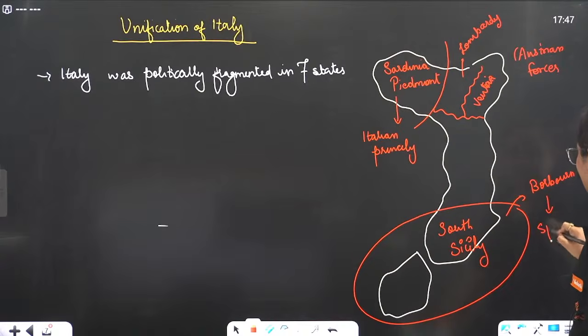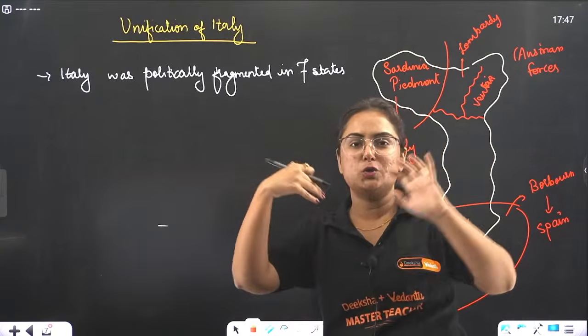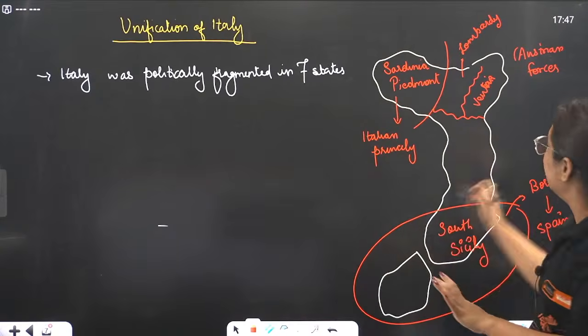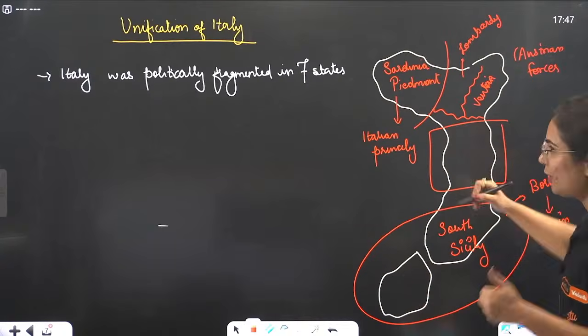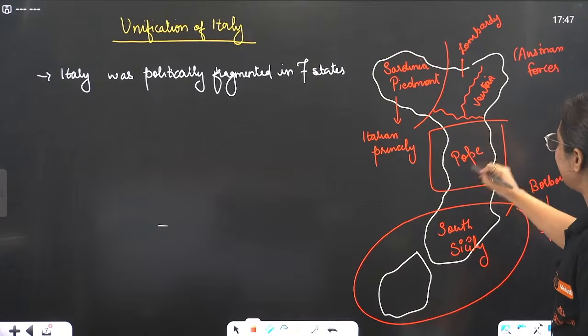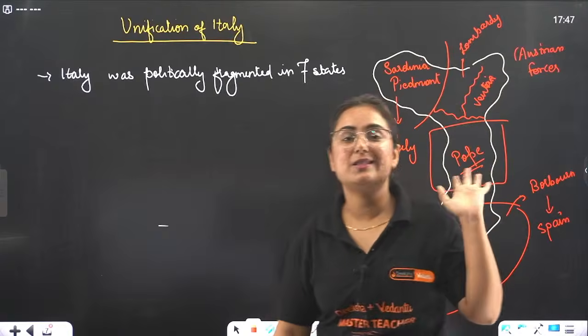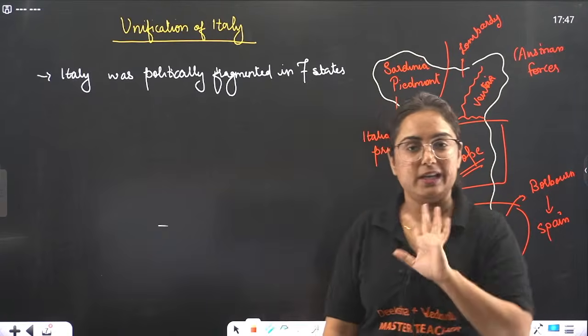Basically, this was the Bourbon dynasty of Spain, like Mughals ruled in India as well as in Persia. Here, the middle part where Rome lies, the beautiful city, was in the hands of the Pope. This was how Italy was politically divided.